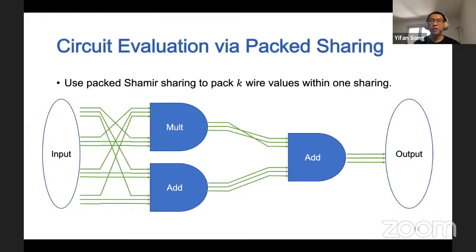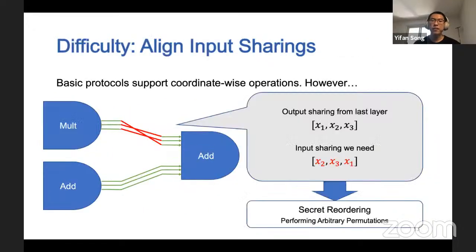However, there are several difficulties with this approach. One of the difficulties is the need of aligning input sharings. Basic protocols for additions and multiplications only support coordinate-wise operations. To obtain the correct result, it requires the secrets within a single sharing to be in the correct order. However, during the computation, the secrets within a single sharing may not be in the order we want. It requires us to design an efficient protocol for secret reordering.